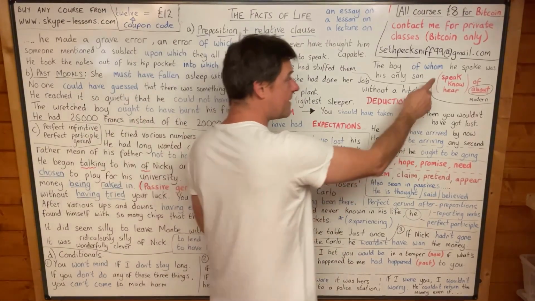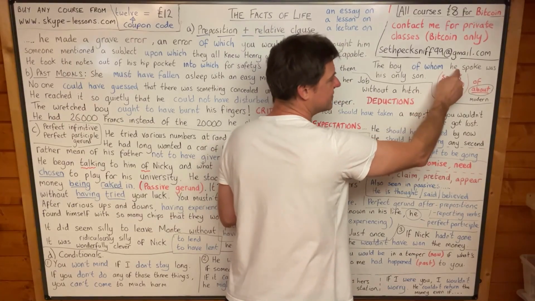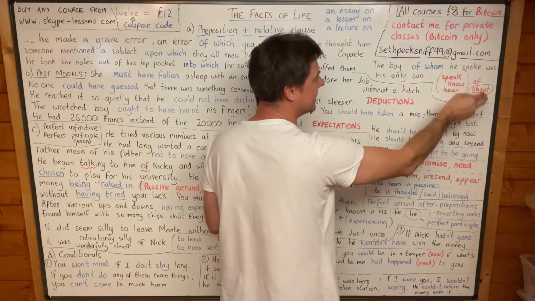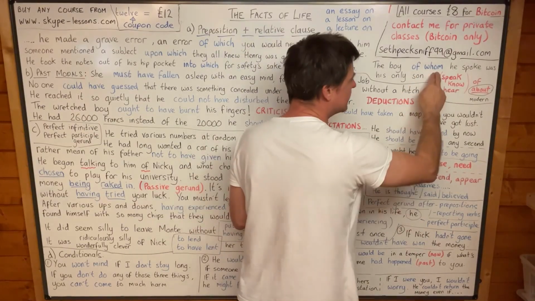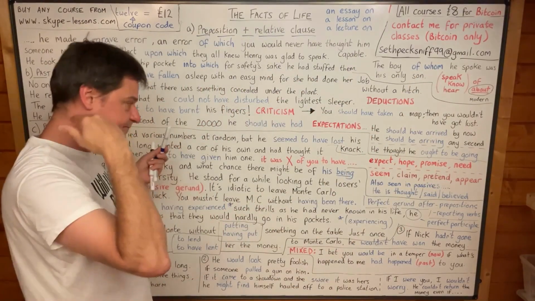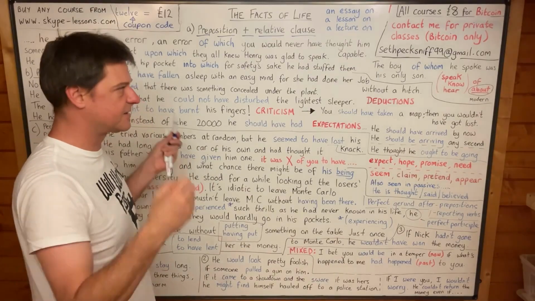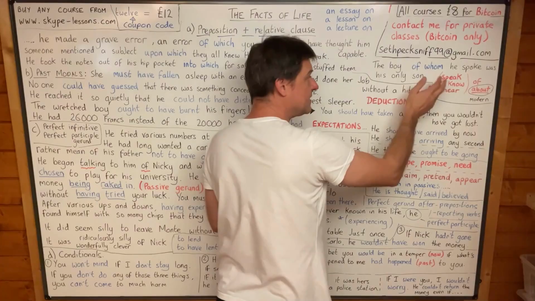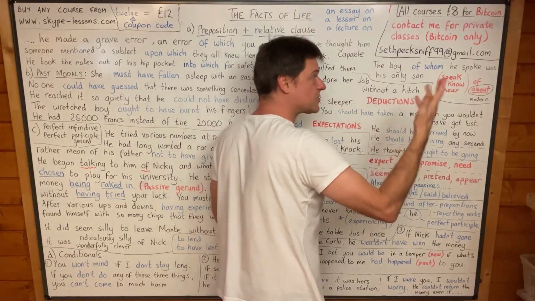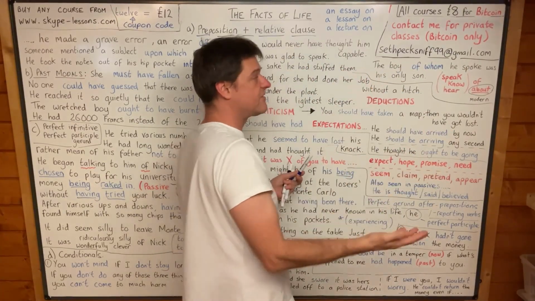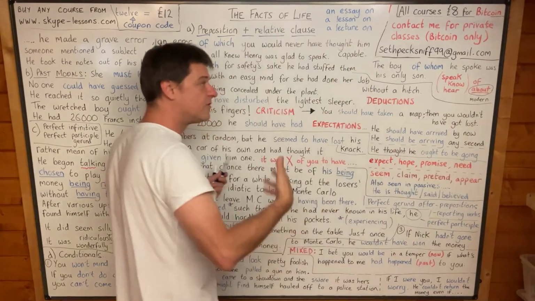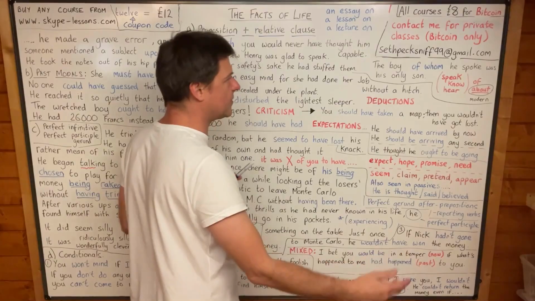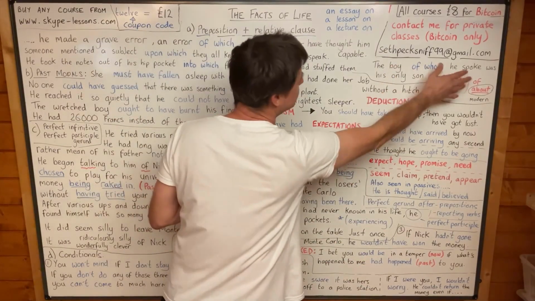Be aware that when there's a different subject here, when there's a pronoun here, we can get rid of the relative pronoun. But the boy of whom he spoke was his only son. And of course you can say the boy about whom he spoke. That's also correct. But we usually say the boy whom he spoke about was his only son. Okay, so that's another good one to remember.